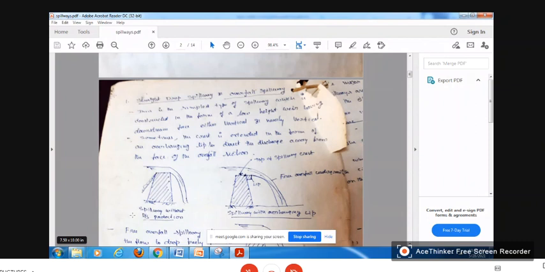The downstream face is either vertical or nearly vertical. Sometimes the crest is extended in the form of an overhanging lip to divert the discharge away from the face of the overfall section. Right. So look at this one. As I said, this is the straight drop spillway. It is just like a low height weir. The upstream side may be vertical or may be inclined.